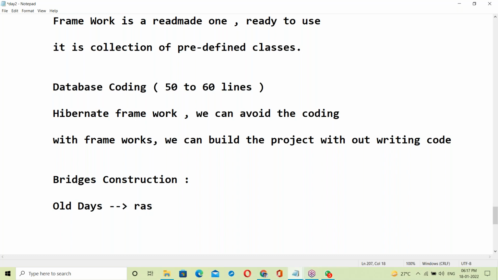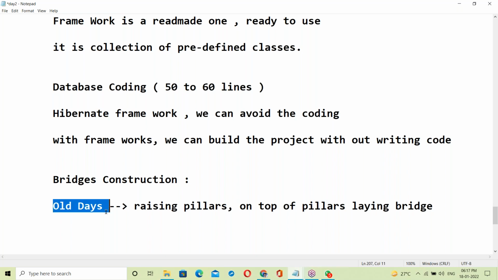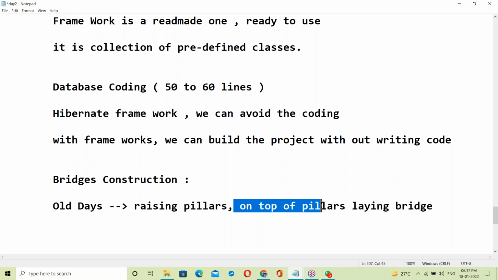First raising pillars, and next, on top of the pillars, laying the bridge. That is the old style. It was taken for years together, a small one for 2 or 3 years, and some bridges even 10 years.